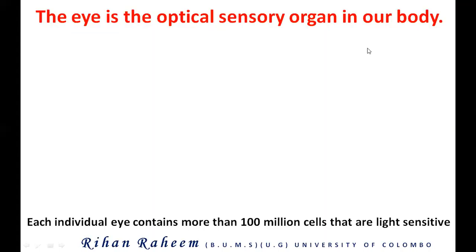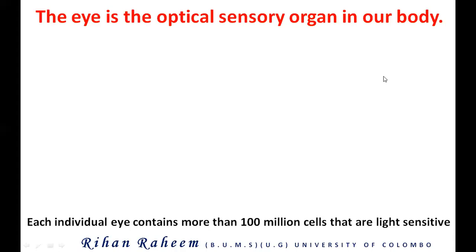Good. Then, yeah. The eye is the optical sensory organ in our body. Optical sensory means light sensory organ. Now you have the ear. Can you sense light from the ear? No. Even if someone puts a torch into your ear, can you feel anything? No. But when someone lights a torch onto your eye, you can feel it, no? Early in the morning, after sleeping, when you wake up and open your eyes, and if the light is there, it's very hard to see, no? So your eye is sensitive to optic, that is the light.